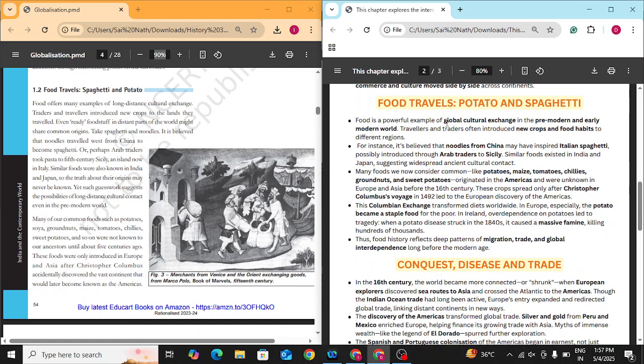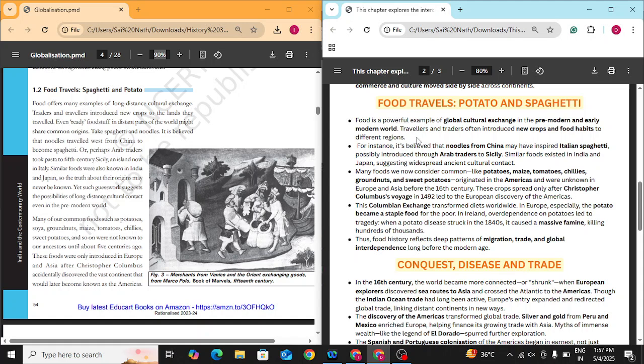Food is a powerful example of global cultural exchange in the pre-modern and early modern world. Travelers and traders often introduced new crops and food habits to different regions. Food is a powerful example, because in ancient times there was a shortage of food. That is, our modern high-yield varieties of seeds were not there at that time. Output of land was low and population was gradually increasing. Hence food became an important part.